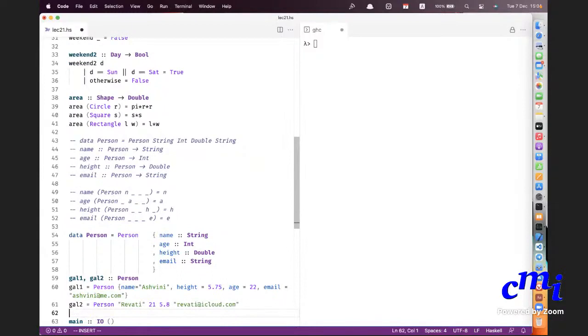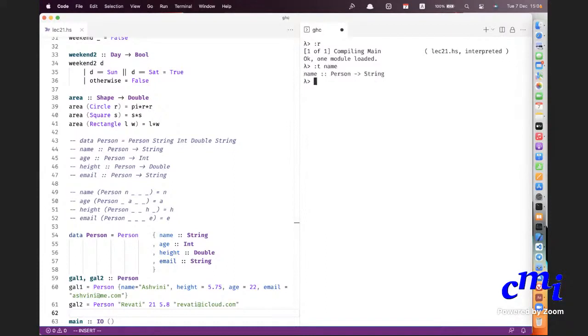Okay, this works. So now you can actually see that if I reload and if I ask what is the type of name, it will automatically be a function of type person to string. Age is automatically of type person to int, etc. So now I can say name of... Okay. So this is just record syntax, very useful.